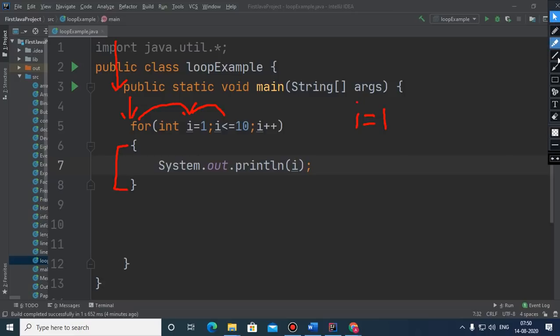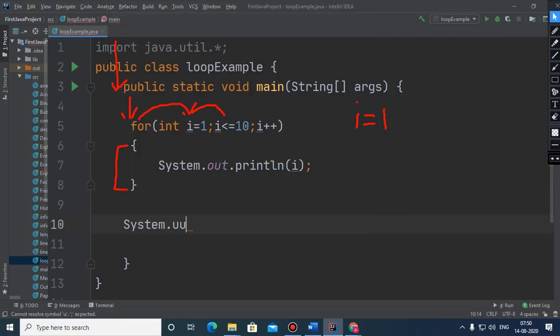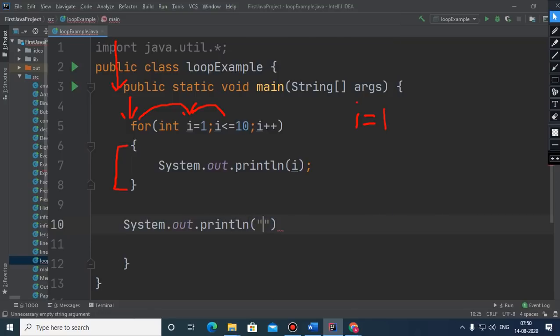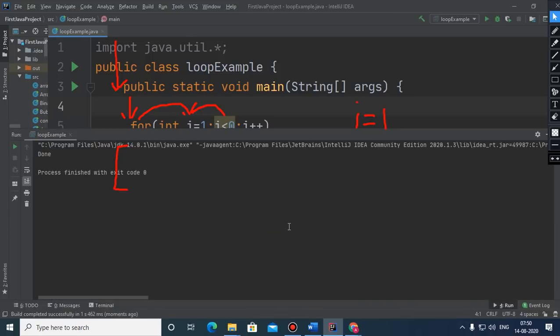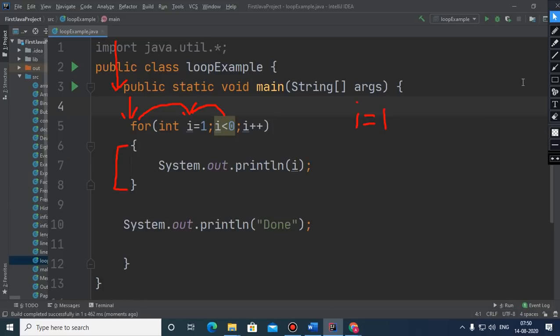Here I want to just show you. I have written this message, and suppose the condition is i less than 0. Now you see that nothing will get printed on the screen except the message done, because the condition was false.